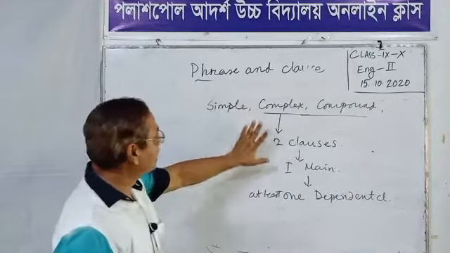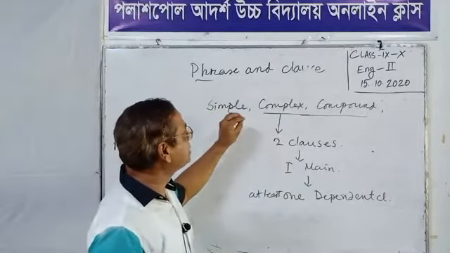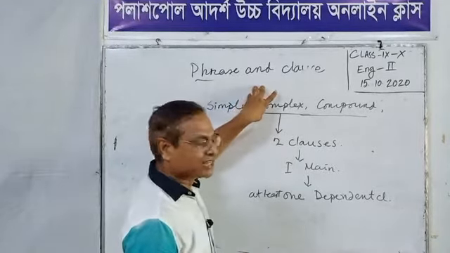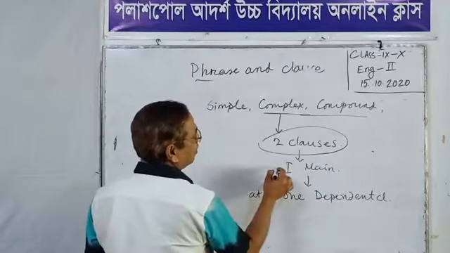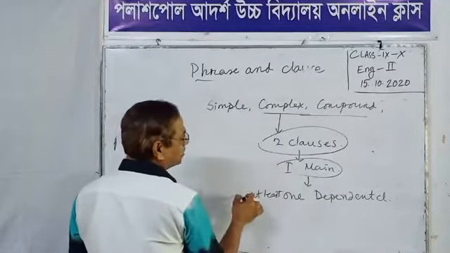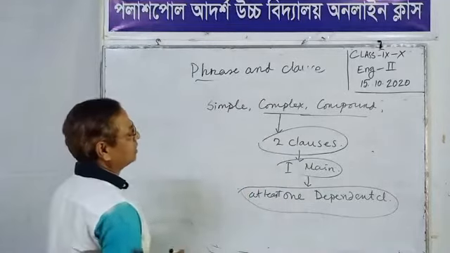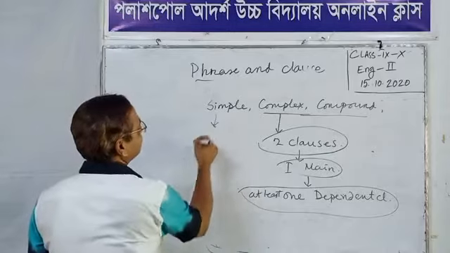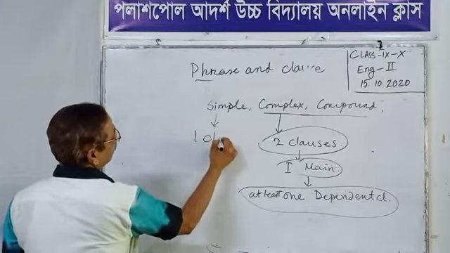Without clauses it is impossible to learn complex sentences. A complex sentence must have at least one main clause and one or more subordinate clauses or dependent clauses. On the other hand, a simple sentence needs only one clause.